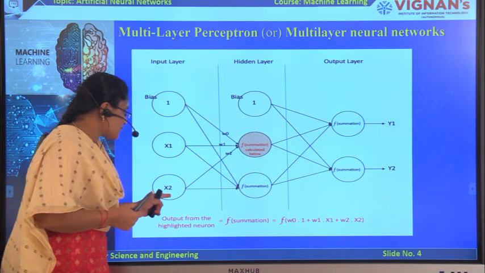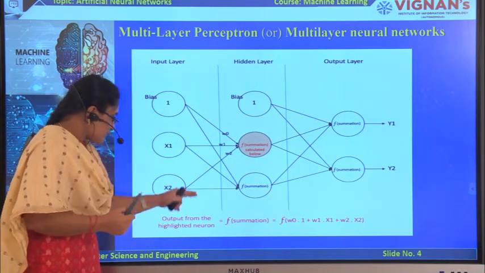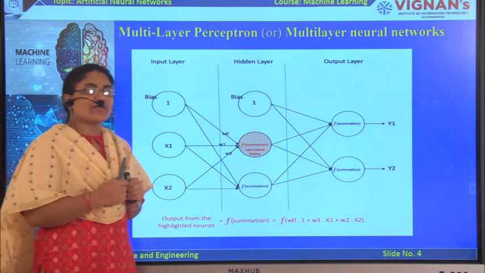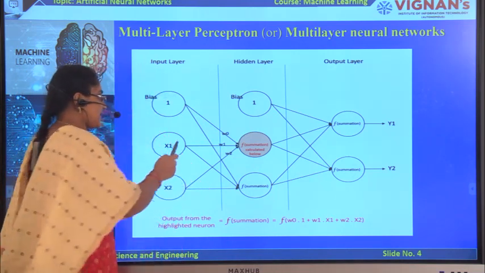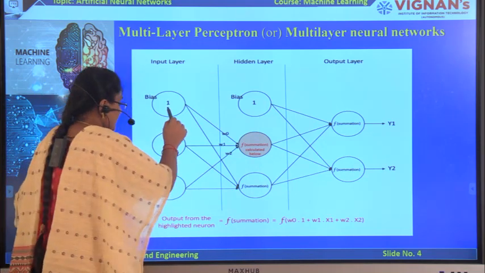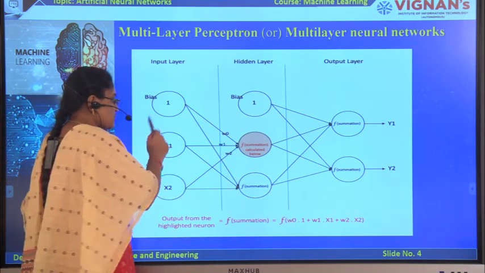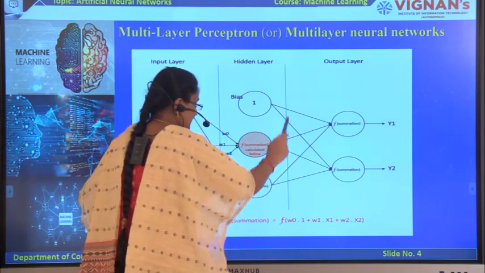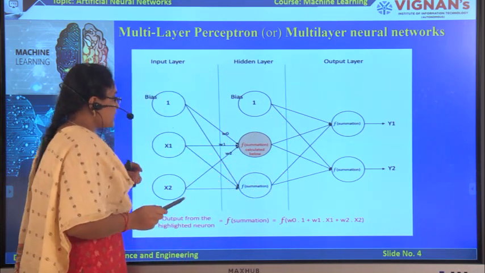And these 2 inputs are the external inputs. In this input layer, we do not perform any computations. That's why the output of this layer is the inputs itself. So x1 and x2 themselves are the outputs. These outputs are sent to the next layer, the hidden layer, as the inputs.